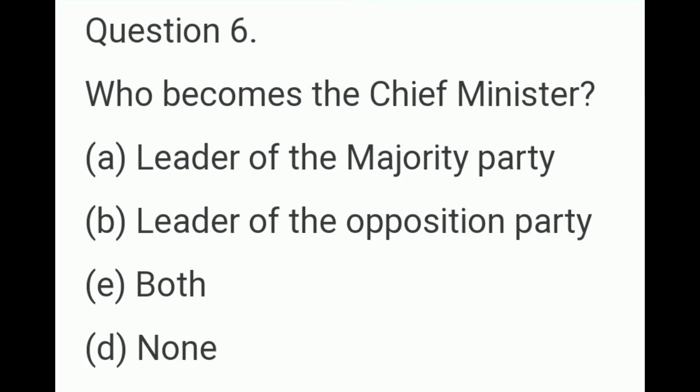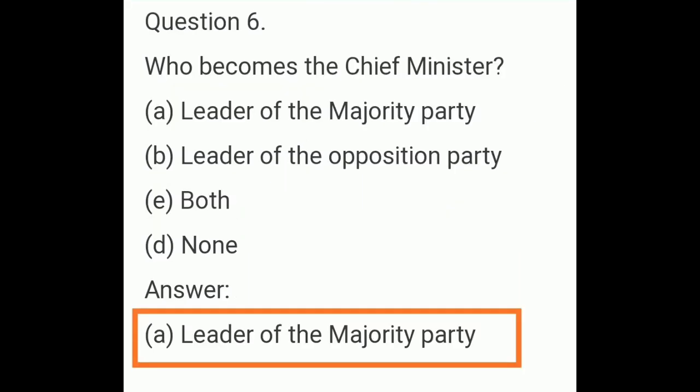Question number 6. Who becomes the Chief Minister? The options are A leader of the majority party, B leader of the opposition party, C both, D none. Who becomes the Chief Minister? The correct option is A, leader of the majority party.